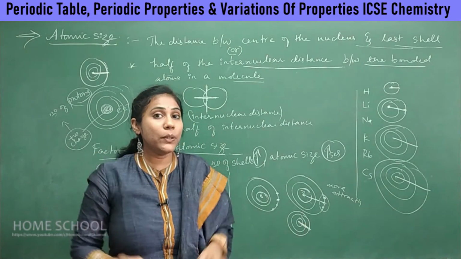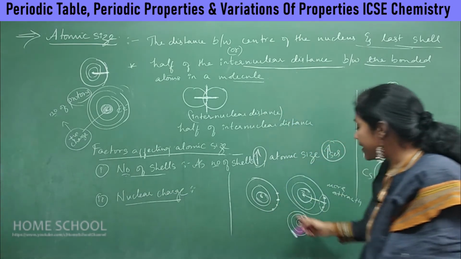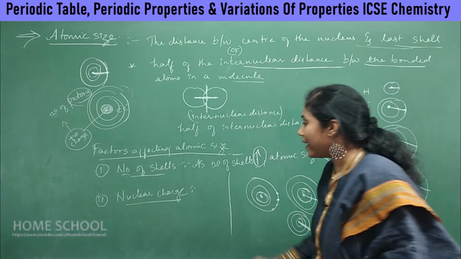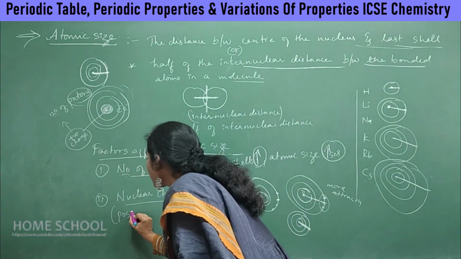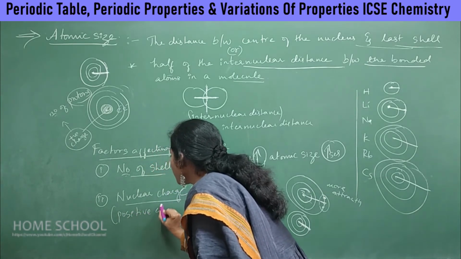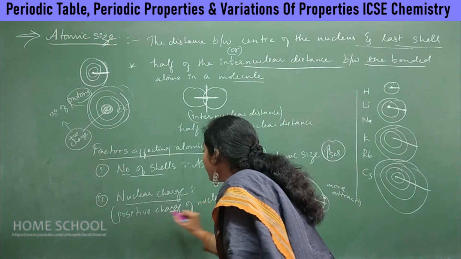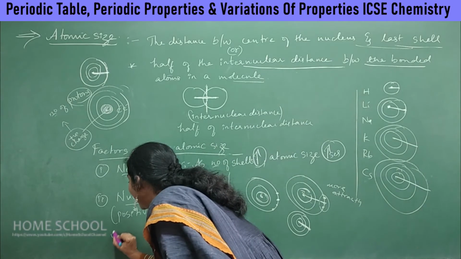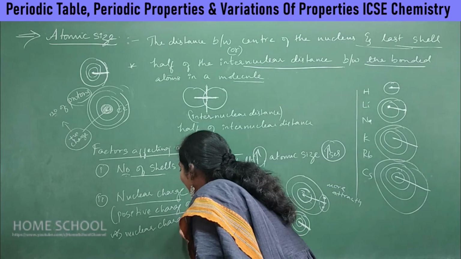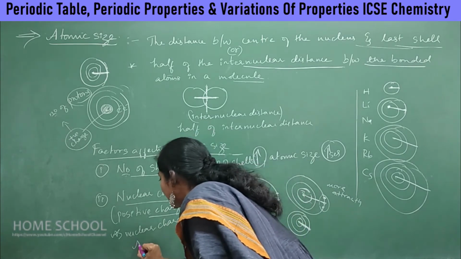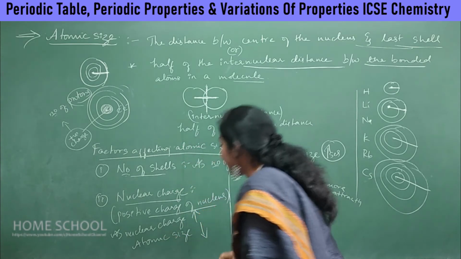So what I meant to tell you is, as the nuclear charge increases, atomic size always decreases. What is nuclear charge? It is the positive charge of the nucleus. So what I'll write is, as nuclear charge increases, atomic size always decreases.